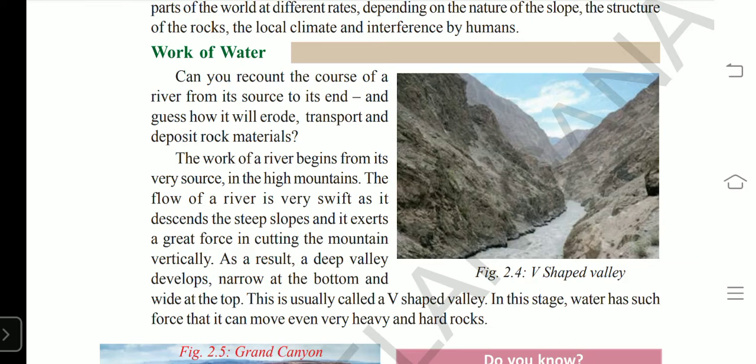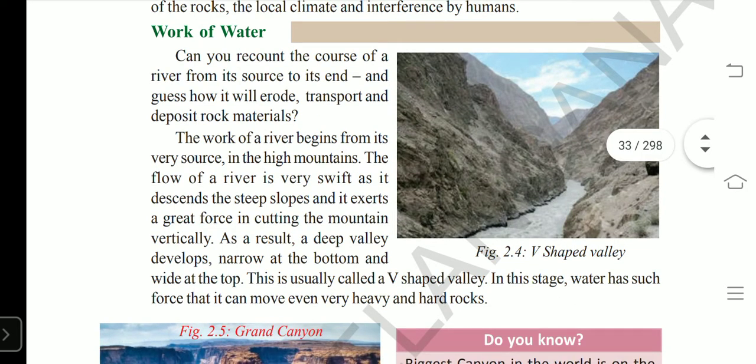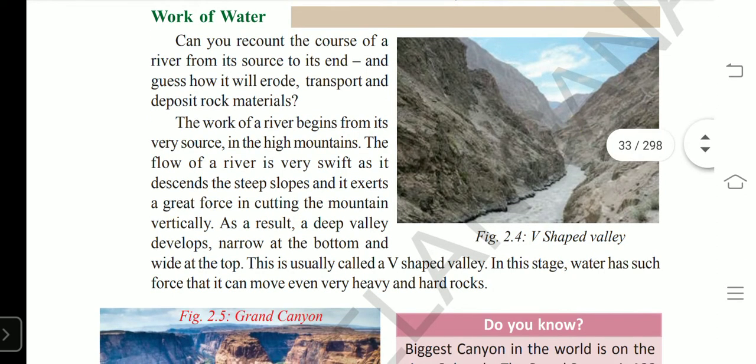When it moves through different areas, it cuts the surface of the land, and whatever landforms come in its way, all those will be exposed to the denudation process carried by water, right?